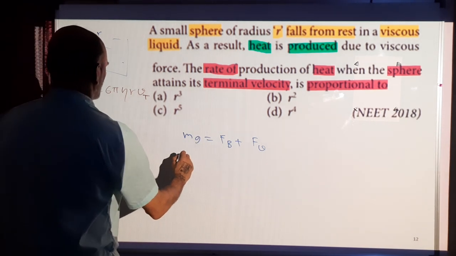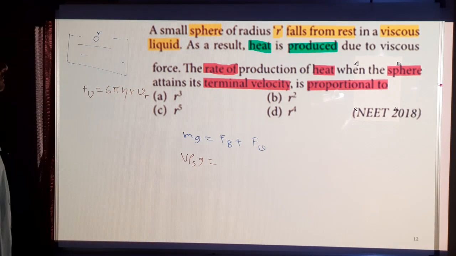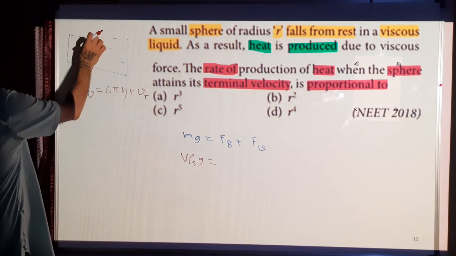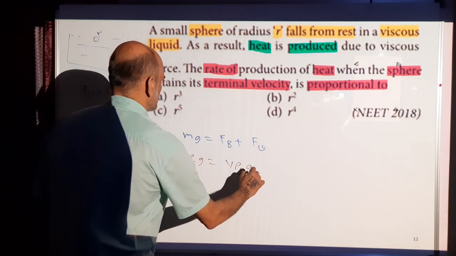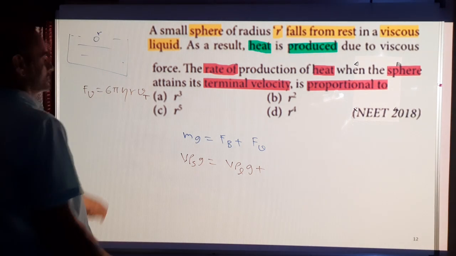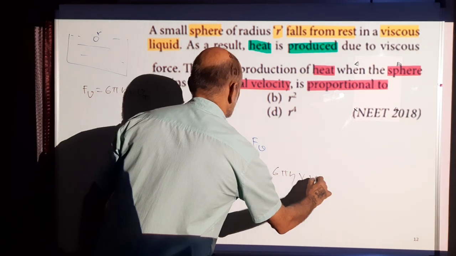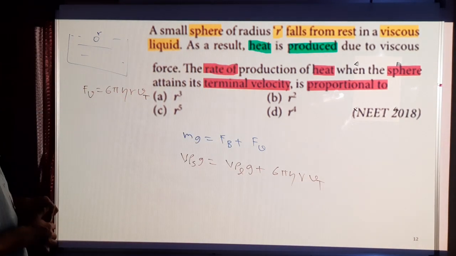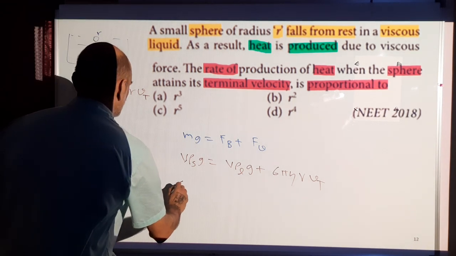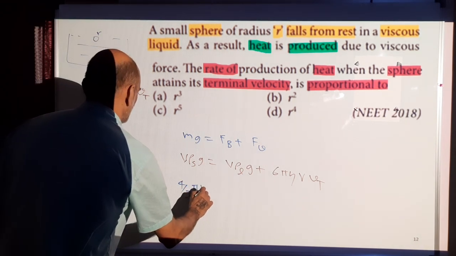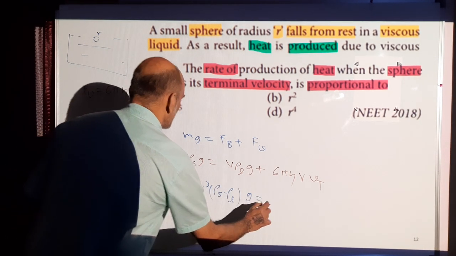Mass of the sphere is the volume of the sphere times the density of the sphere into g. Buoyancy force is the weight of the liquid displaced, equal to the volume of the sphere into the density of the liquid. And the viscous force is given by this. This is the terminal velocity. So this volume is 4 by 3 pi r cube, times the density of solid minus density of liquid into g.